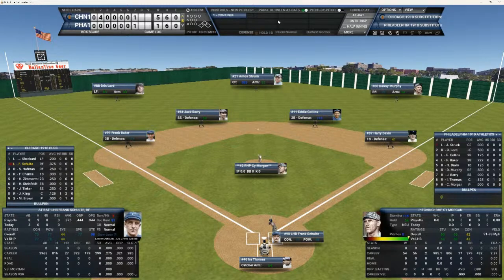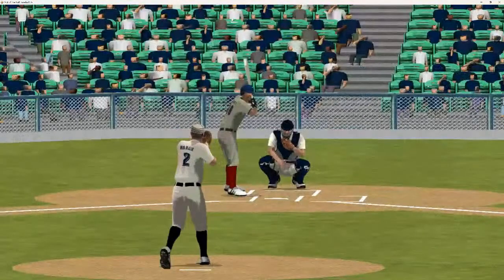And the new pitcher is Cy Morgan, his first appearance in this World Series. And he'll be facing Schulte, Huffman, and Chance. And Schulte is 0 for 3 today. Here's the pitch to Frank.